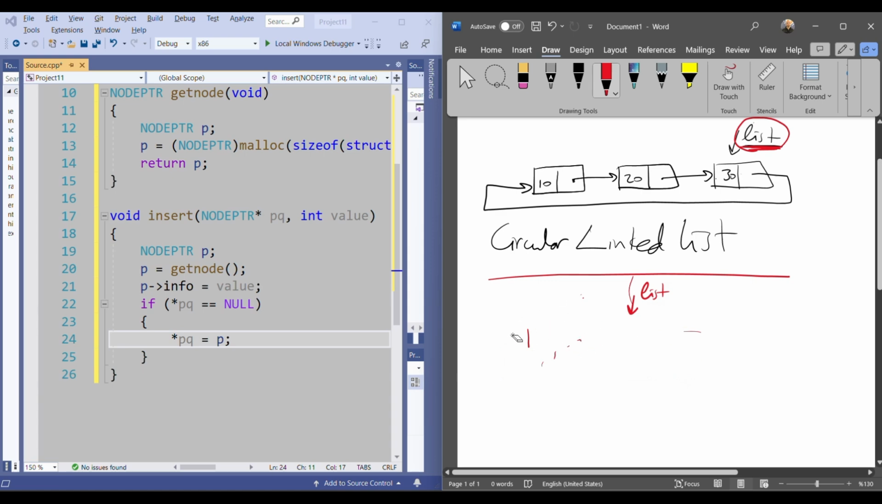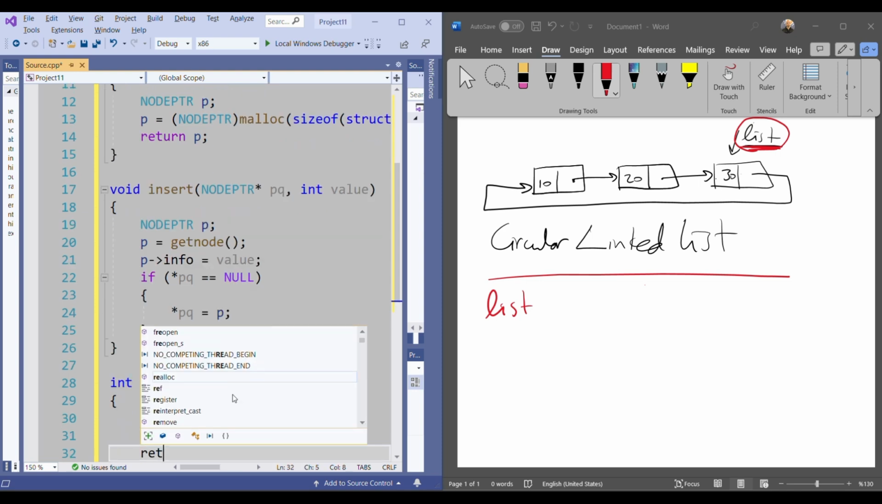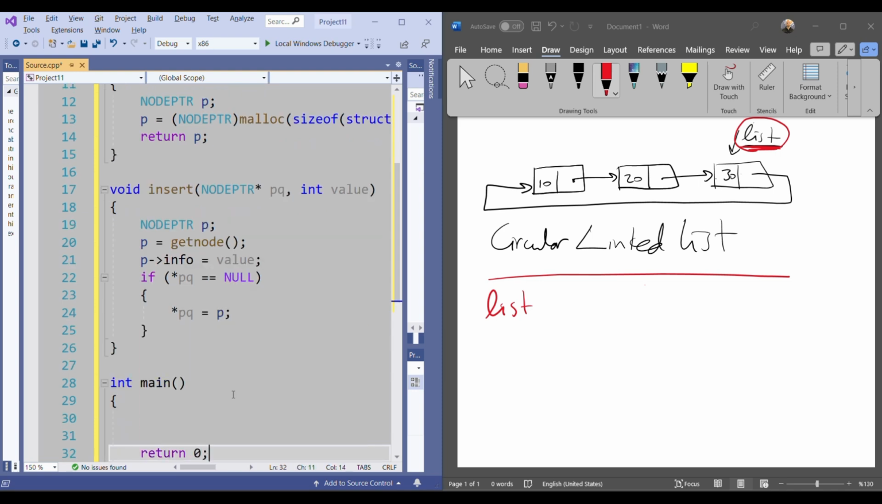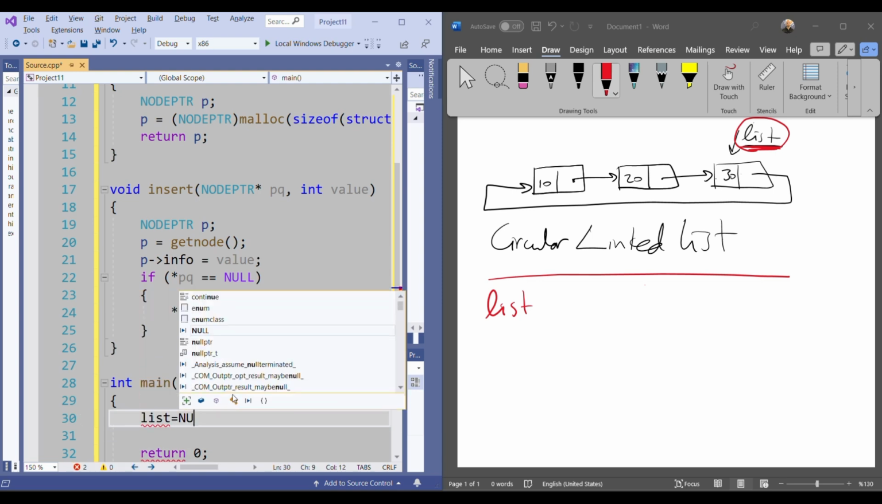So when I do that, the first node, let me go back here. Let's say that we have a list and it is null. We don't have any node here. In main, when we initialize our list, we are saying list is equal to null.